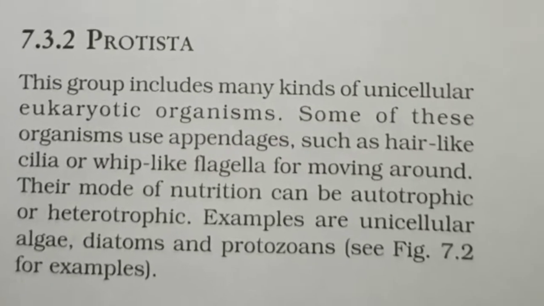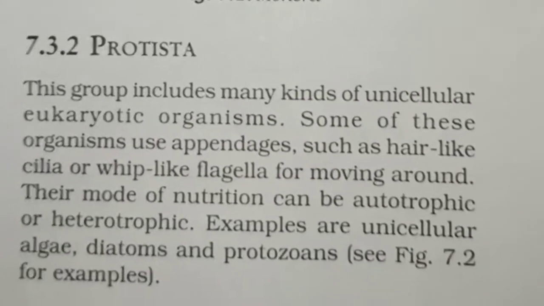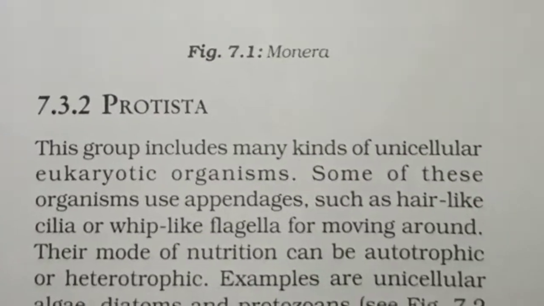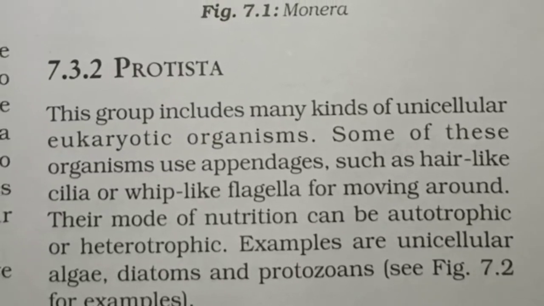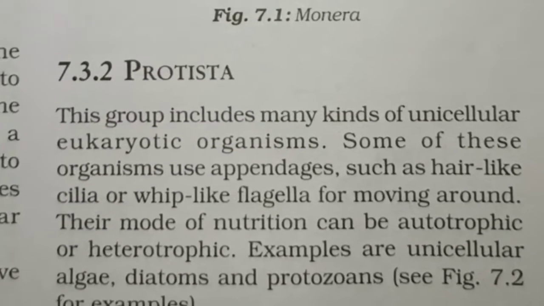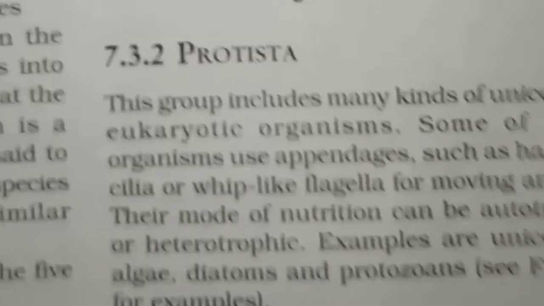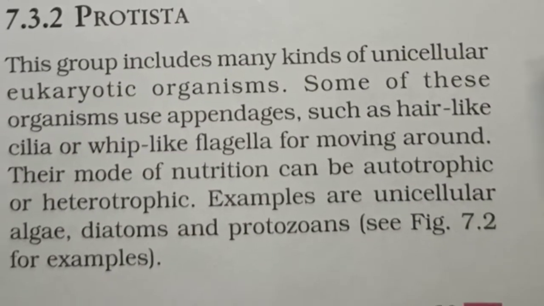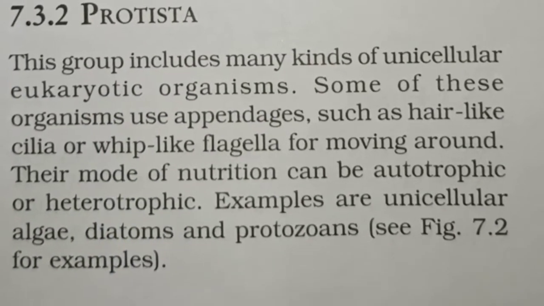Hello everyone, good morning. We have already done part 1 and part 2 of class 9, chapter number 7, diversity in living organisms. Today we are going to start part 3, Protista. This group includes many kinds of unicellular, eukaryotic organisms. I have already told you the meaning of eukaryotic. That means organisms which have a well developed nucleus.